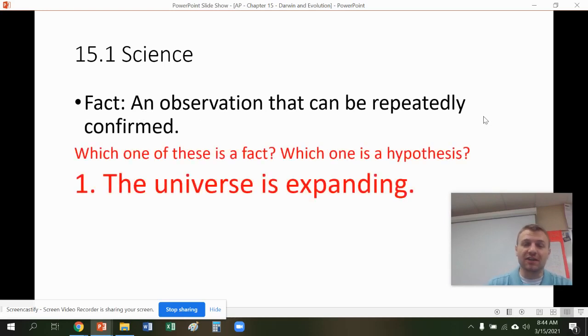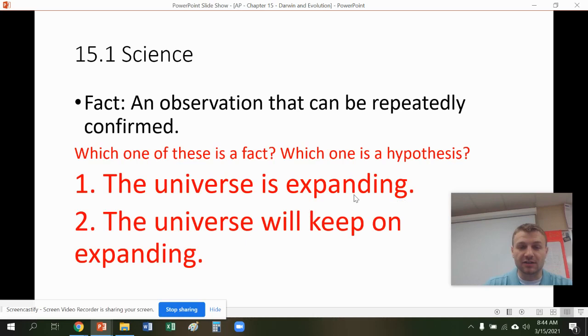Fact. This is an observation that can be repeatedly confirmed, and it says here which one of these is a fact. The universe is expanding. The universe will keep on expanding. The first one here is a fact. The second one here is a hypothesis. We know the universe is expanding because we have tons of data. We have our satellites, and I'm trying to think of the word, kind of like lenses and big scopes, to see that the Earth and other planets are moving away from each other, and the universe is expanding.